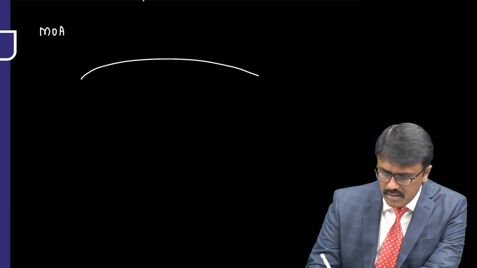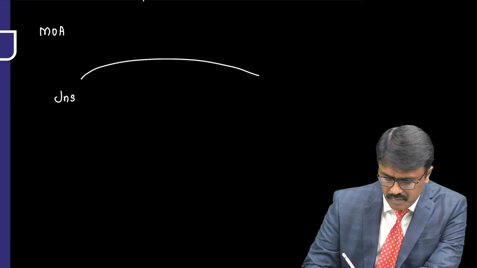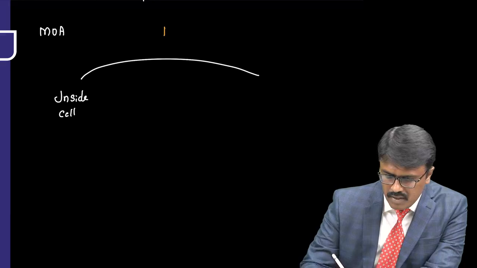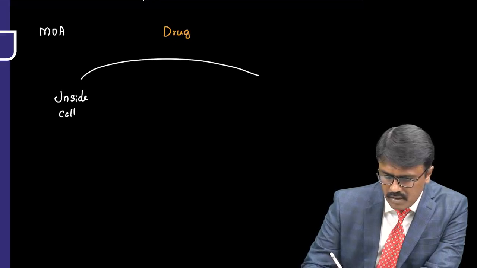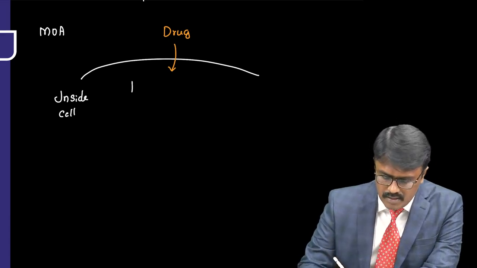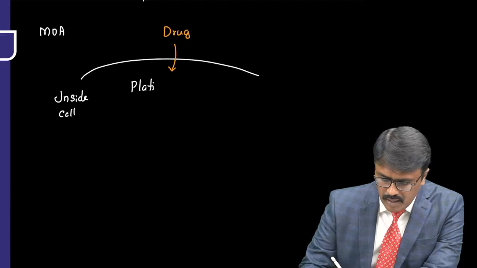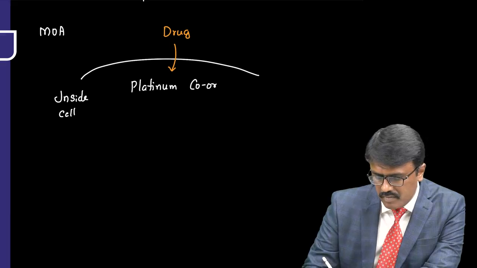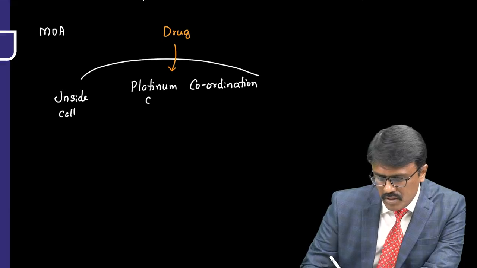Now, this is inside the cell. Inside the cancer cell, what happens? When we give these platinum compounds, the drugs enter inside. These platinum compounds are also called platinum coordination complex.